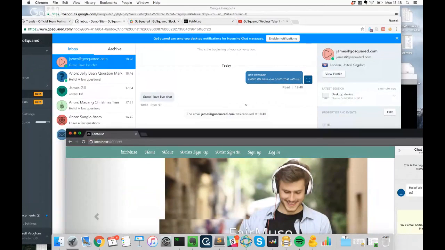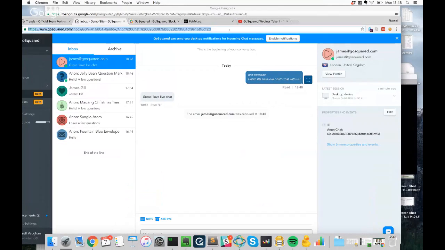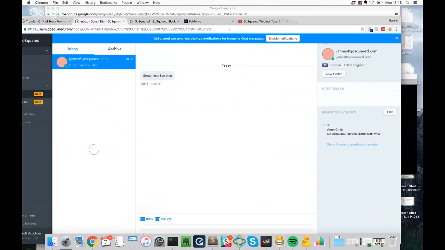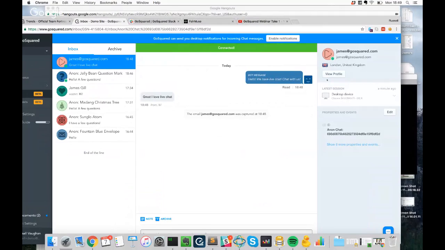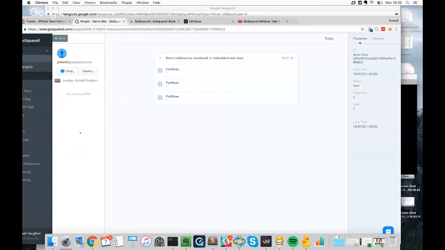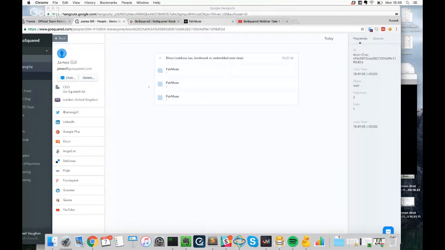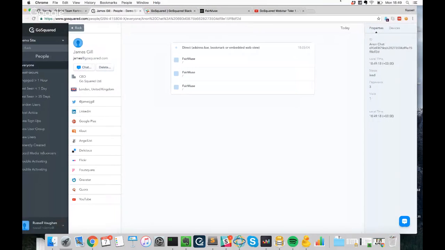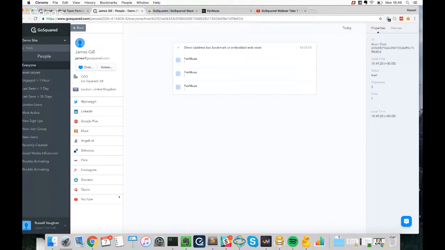On top of that, when we refresh, it will also pull in all of James's social profile information, which it didn't do at this point. There it is, all along the left-hand side, which can sometimes take a few seconds to pull in. Now, from that visitor, we've got a real-world view of who they are and everything they've done on your site at that point.